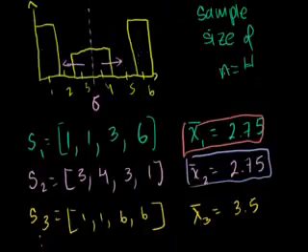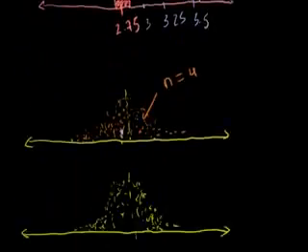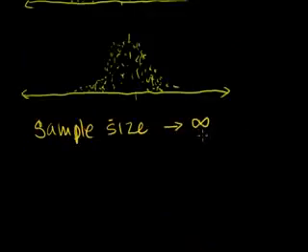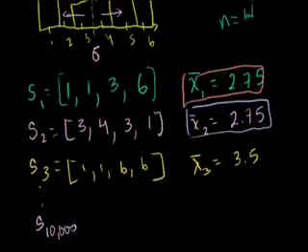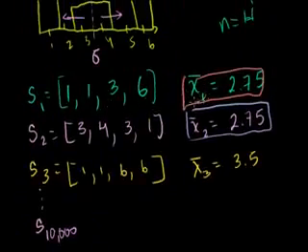But if we have a sample size, this was n equals 4, but if we have a sample size of n equals 10 or n equals 100, and we were to take 100 of these instead of 4 here and average them, and then plot the frequency of that average, then we take 100 again, average them, take the mean, plot that again. And if we were to do that a bunch of times, in fact, if we were to do that an infinite number of times, especially if we had an infinite sample size, we would find a perfect normal distribution. That's the crazy thing. And it doesn't apply just to taking the sample mean. Here we took the sample mean every time, but you could have also taken the sample sum.